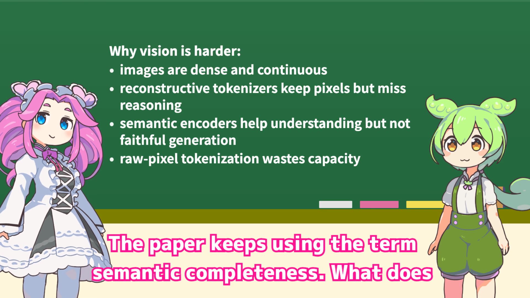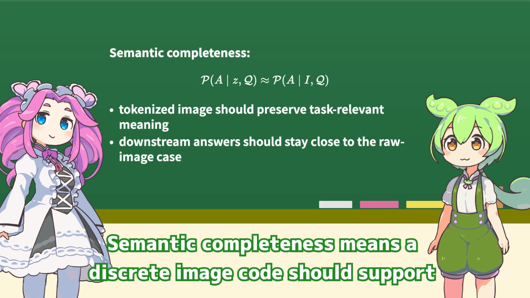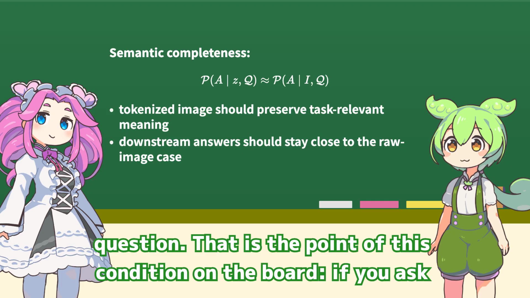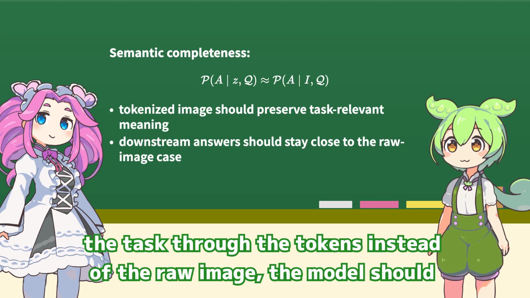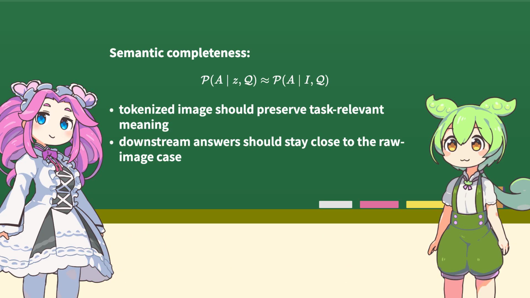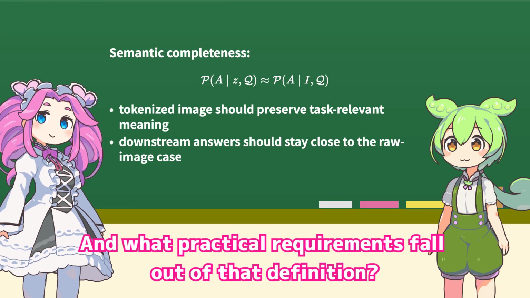The paper keeps using the term semantic completeness. What does that mean here? Semantic completeness means a discrete image code should support almost the same answer as the original image for a downstream question. That is the point of this condition on the board. If you ask the task through the tokens instead of the raw image, the model should reach nearly the same posterior answer.